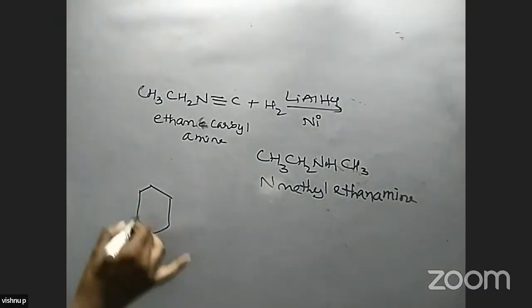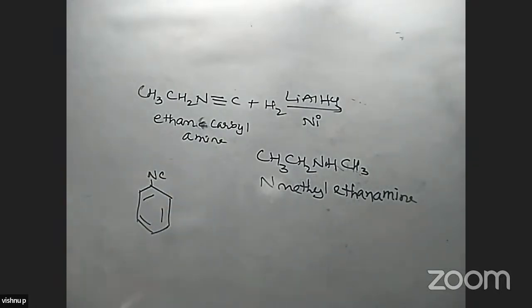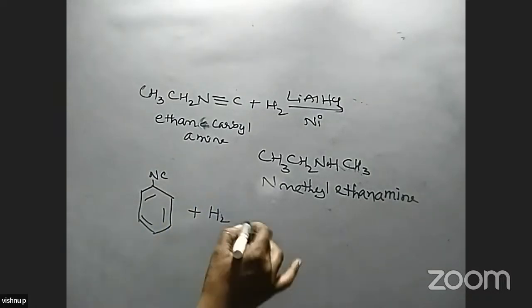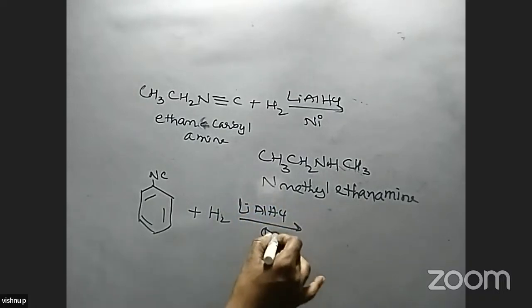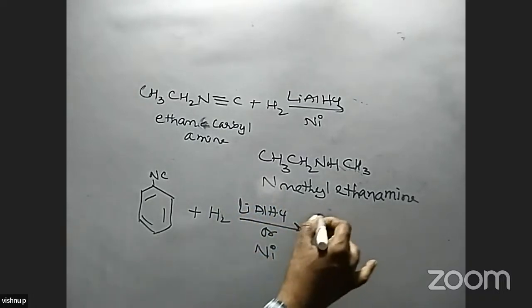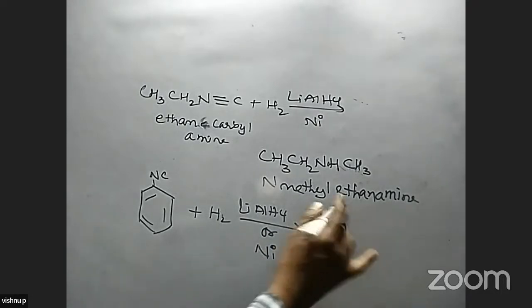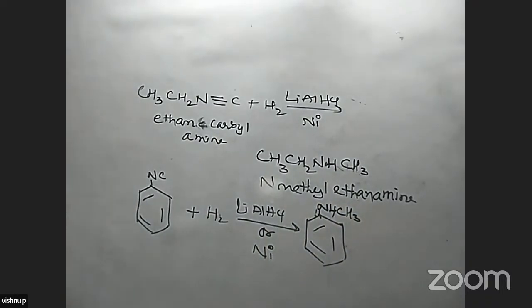In the same way, this is benzene carbyl amine. When it is involved in reaction with hydrogen in presence of lithium aluminum hydride or nickel catalyst, in this reaction also, the compound we get is C6H5NHCH3.